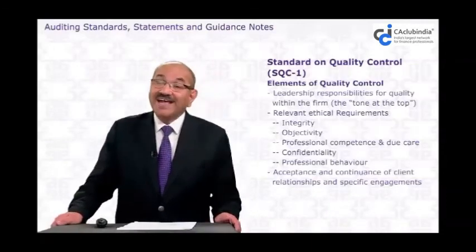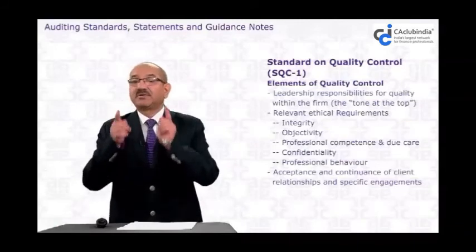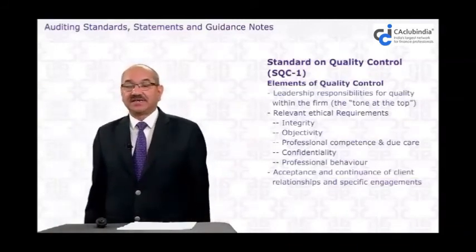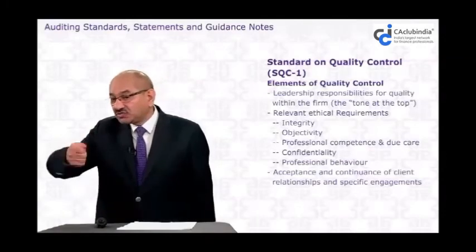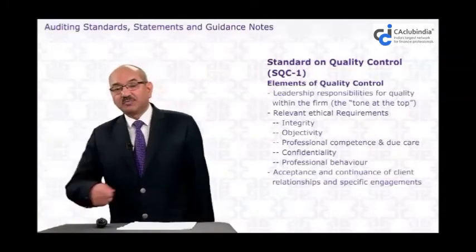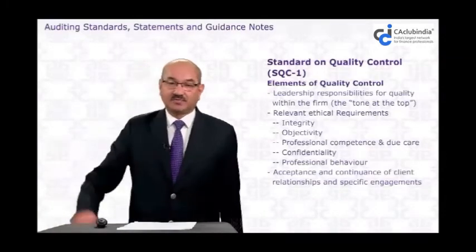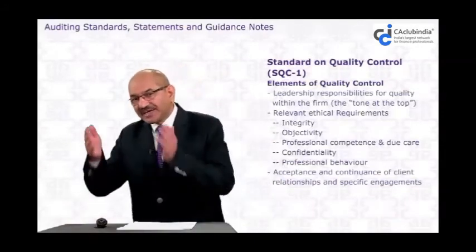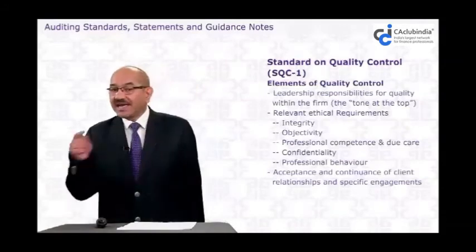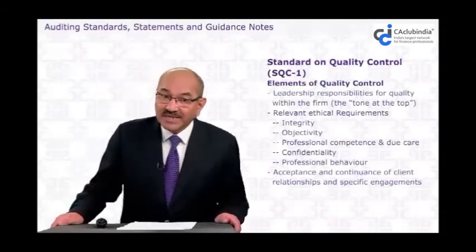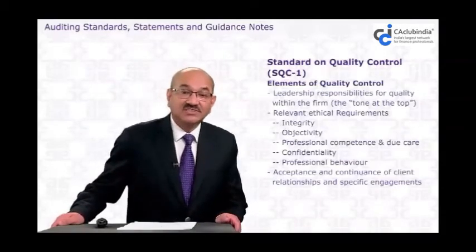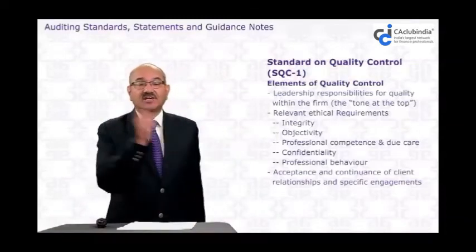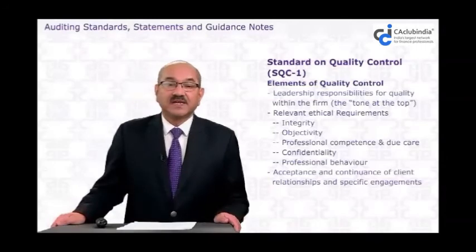The firm has to design these policies and procedures to maintain the quality of services it renders, to maintain that it issues a quality audit report, and a quality review report. So for any type of engagement, to maintain quality, the firm has to make policies and procedures for acceptance and continuation of the client's relationship.